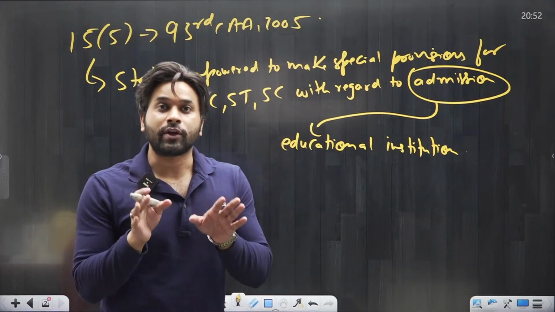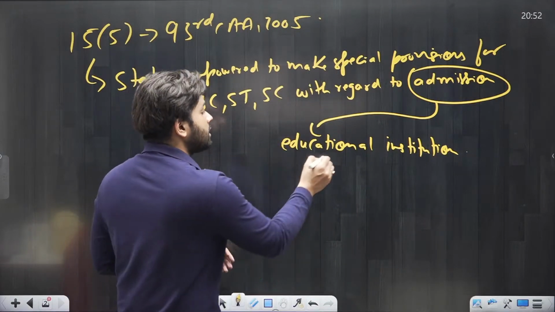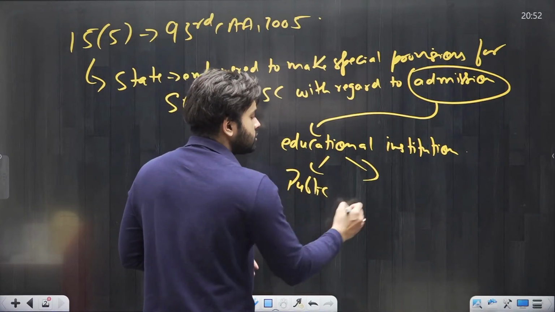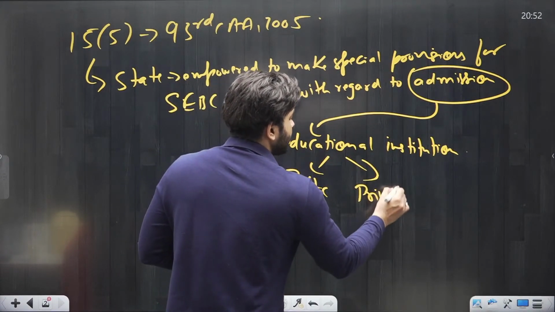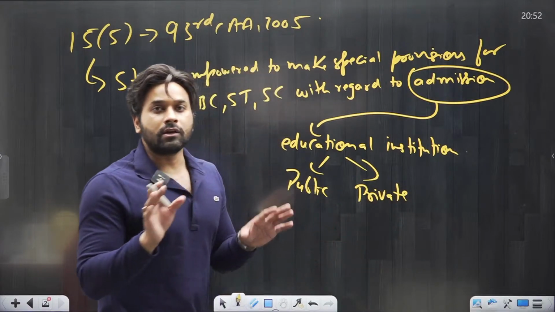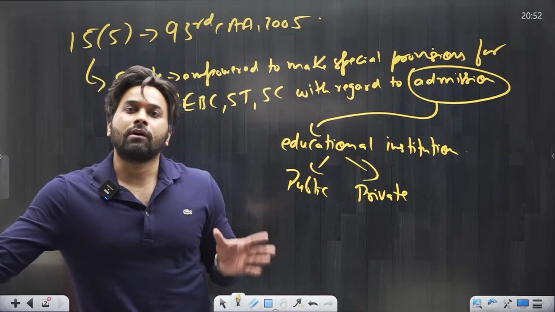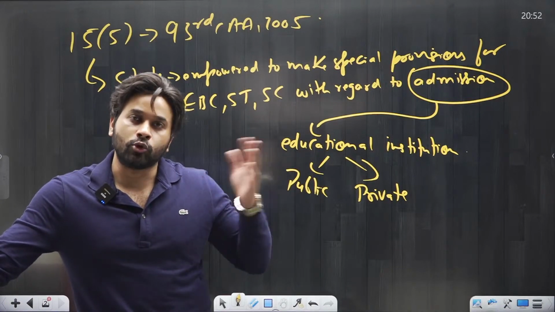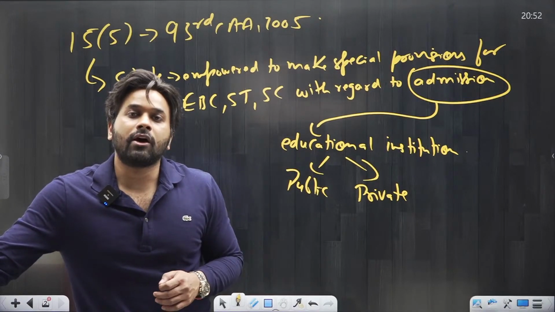Now when I write educational institution, here it means both public educational institutions and private educational institutions. In other words, private college or government college, it doesn't matter. Reservation can be provided in both categories, public or private.